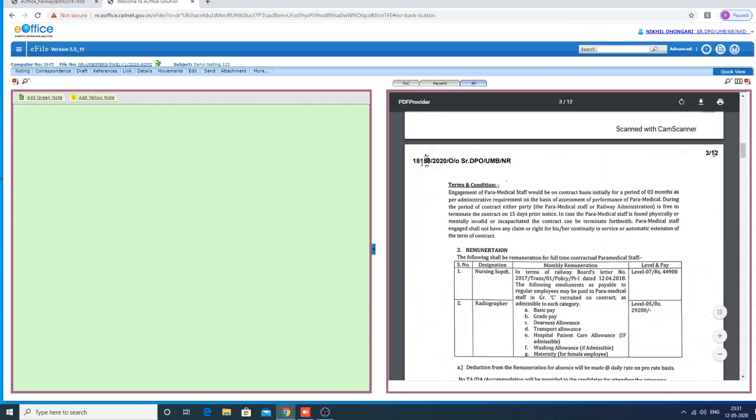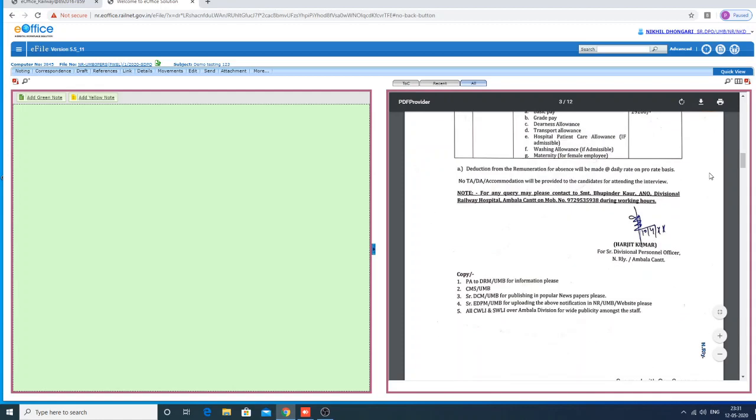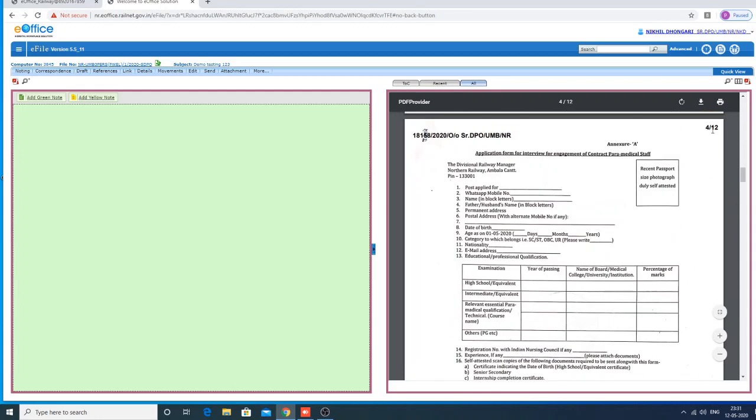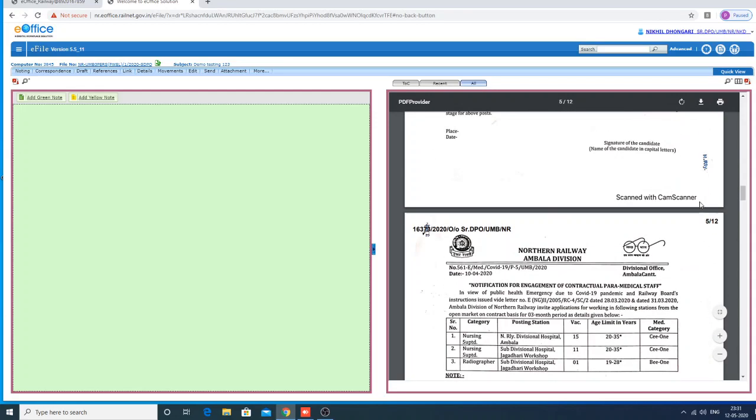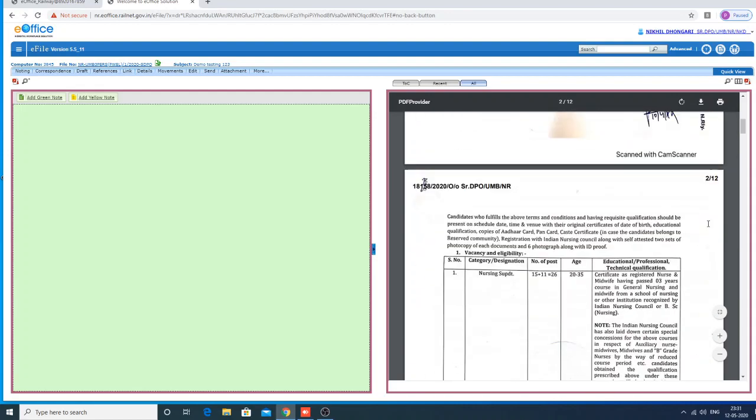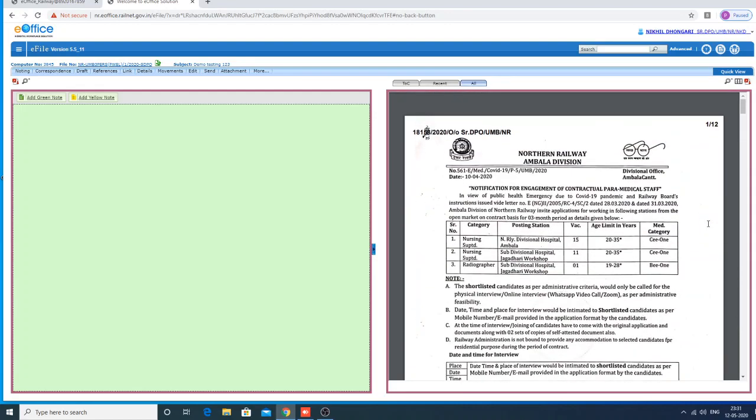See, the beauty of e-office is that the serial number is automatically generated here. You just have to attach your correspondence in a sequence so that the serial number on the correspondence will be generated by the system itself, exactly like what we do in our physical files with our pen. Once we attach the correspondence, we give the serial number. Here that work will be done automatically if you attach the correspondence in the sequence you desire.